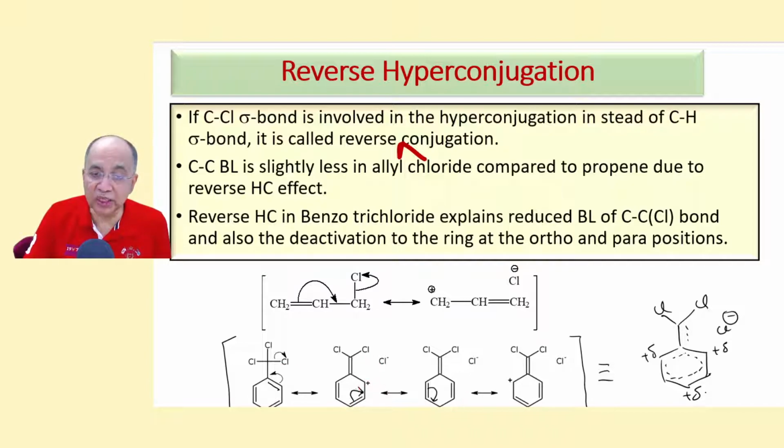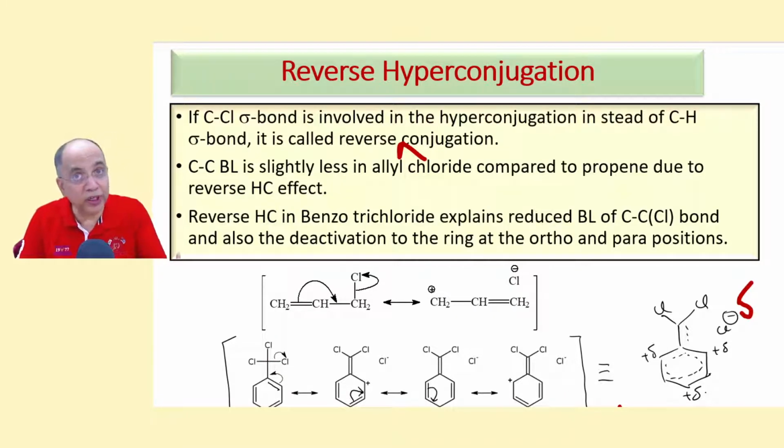Similarly, a plus charge can migrate over to the para position and the ortho position, so that you have plus delta, plus delta, plus delta lying on the 2 ortho and 1 para, and this will be minus delta, right? And this is for one chlorine. Similarly, the other CCl bonds can alternately be broken for writing more hyperconjugation structures.